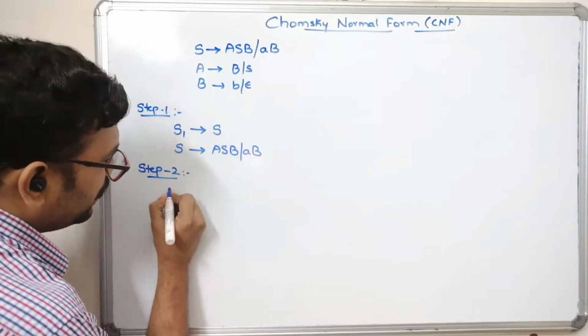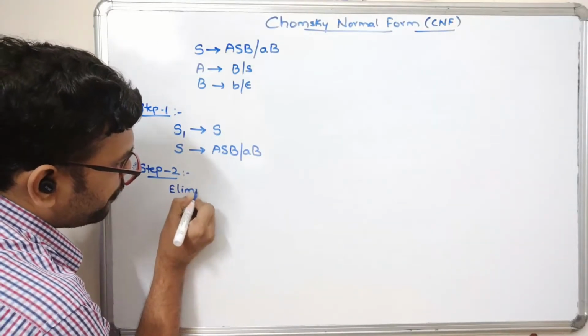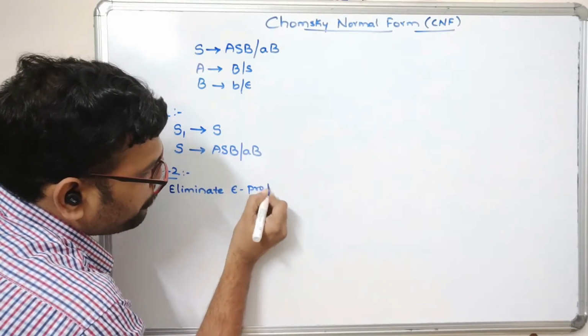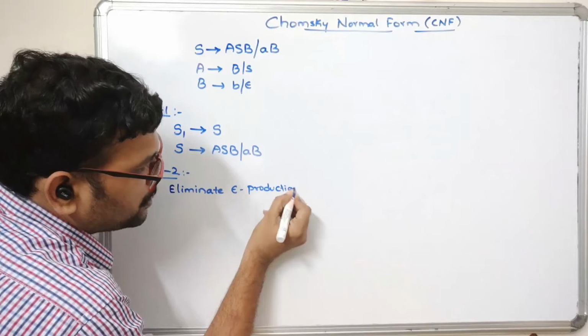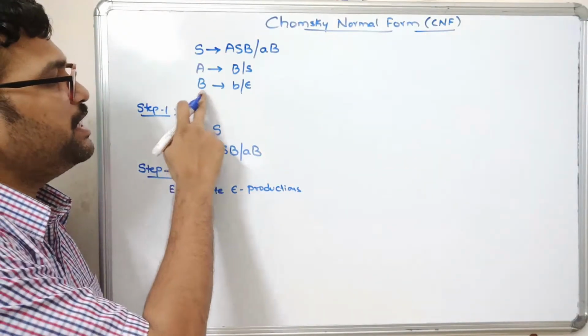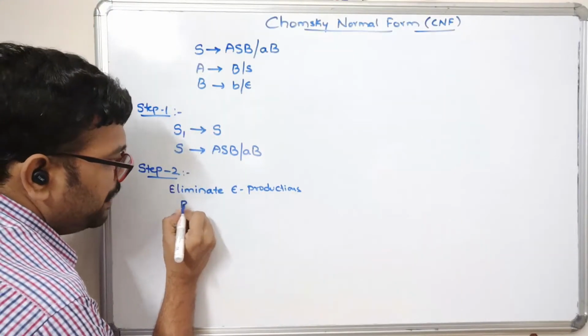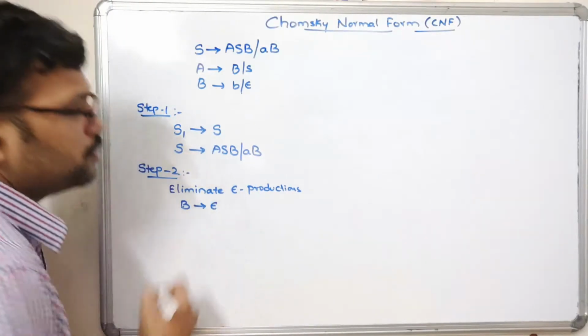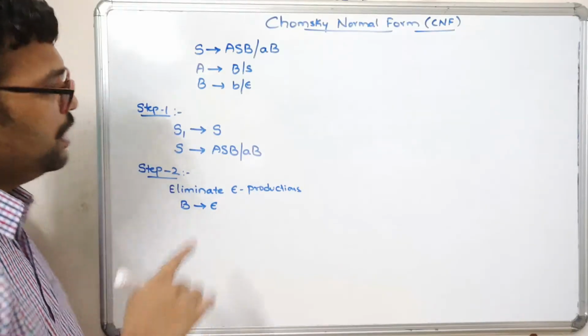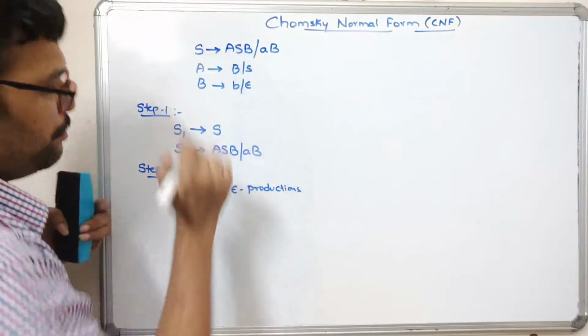First we'll eliminate null productions. In our CFG we have only one null production, that is B tends to epsilon. We have seen in the previous session how to remove null productions: just substitute the B value in the CFG.